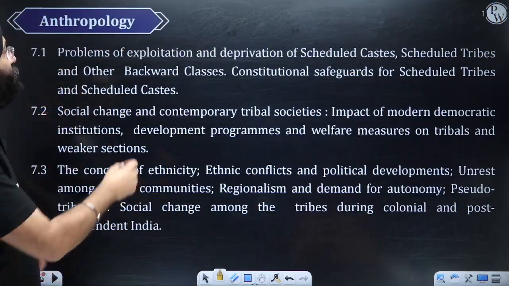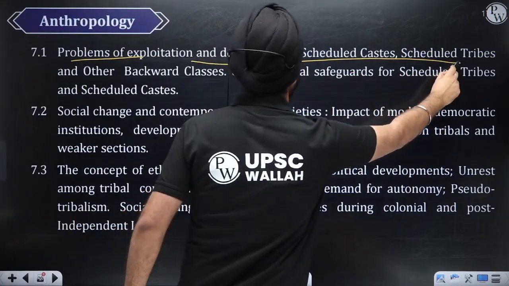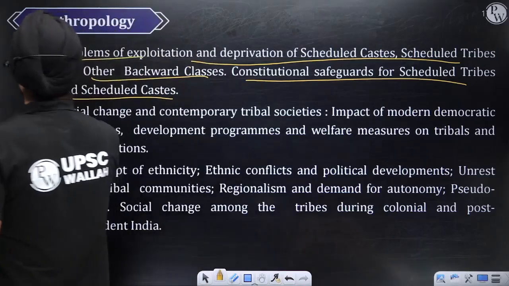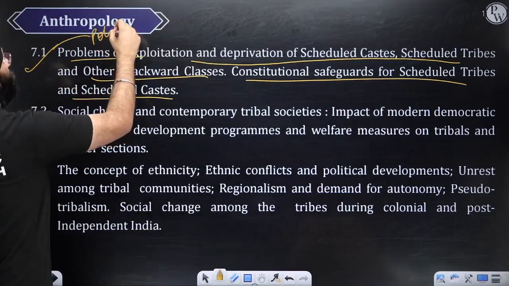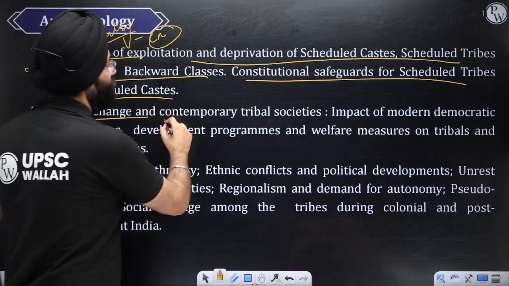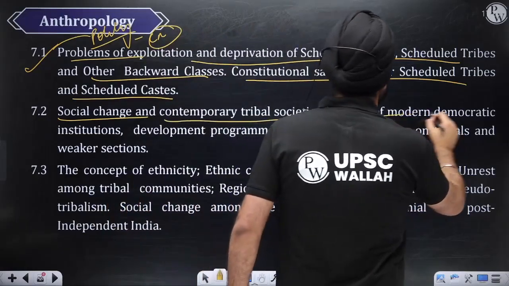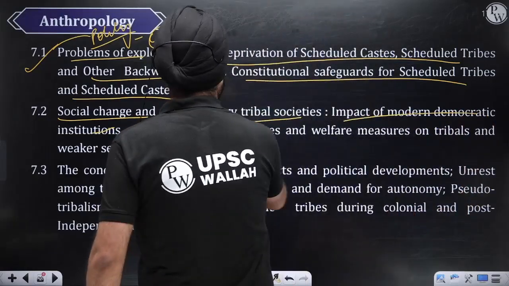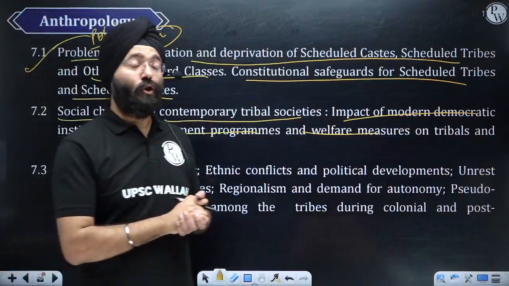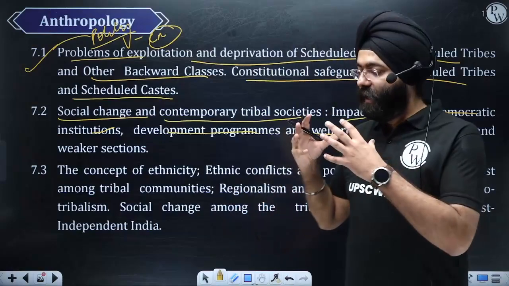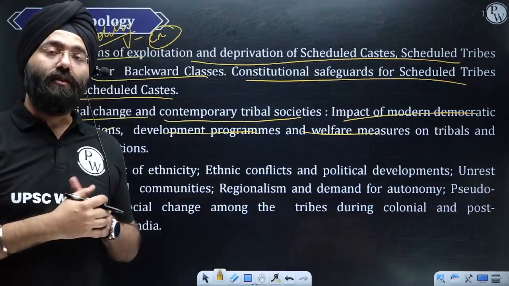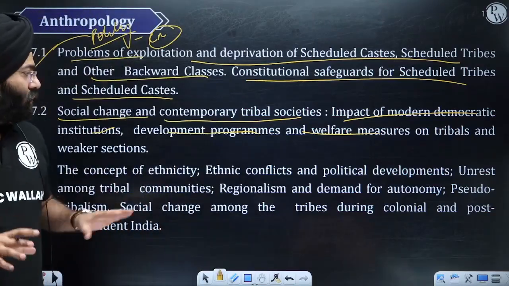Next is again the problems of scheduled castes and scheduled tribes, other backward classes, constitutional safeguards with respect to them. Again, this is more of, you read it in polity also, you can take it from there also, but we're going to give you comprehensive material for that, so don't need to worry. Sociological changes in contemporary tribal societies and modern democratic institutions, development programs, welfare schemes. Again, see, these are very direct, and what are various schemes and programs the government of India has launched. Again, comprehensive material is going to be there for you. We're going to take lectures on that. We're going to do a critical appraisal of these programs so that you understand them well.